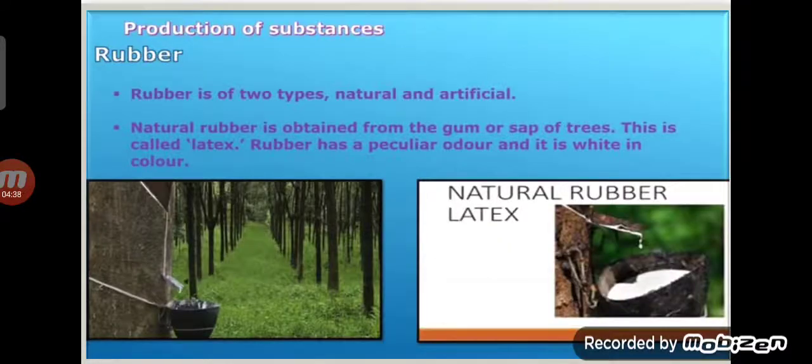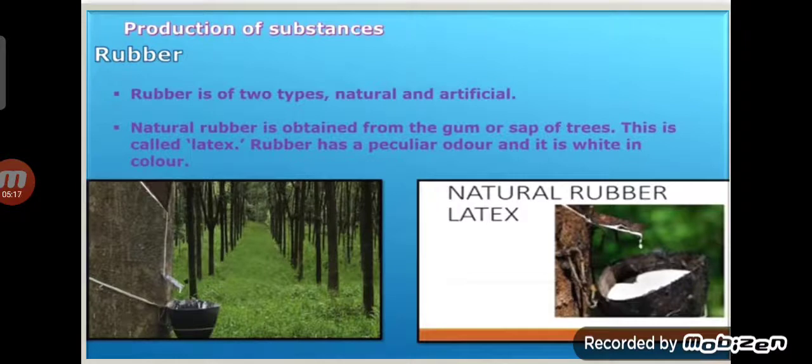Now, children, production of substances. In production of substances, we are going to see rubber. Rubber is of two types, that is natural rubber and artificial rubber. Natural rubber is obtained from the gum or sap of trees. This is called latex. Rubber has a peculiar odor. Peculiar means, children, its characteristic and special type, and it is white in color.